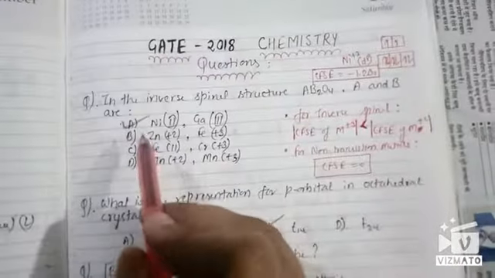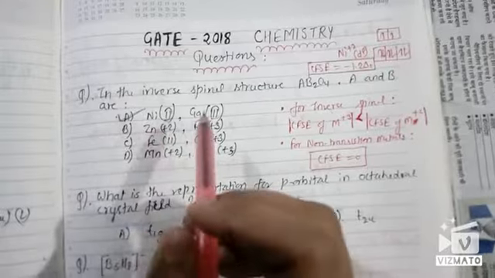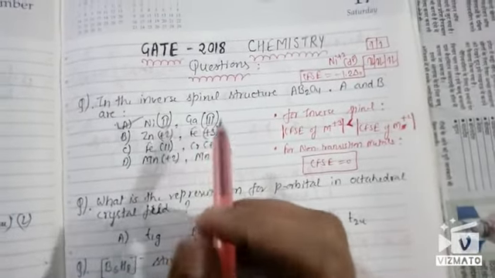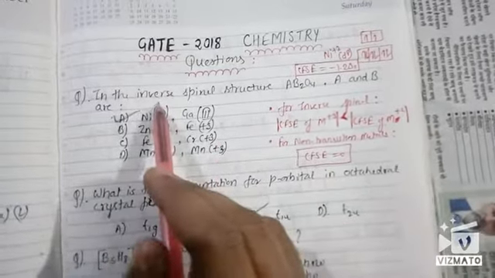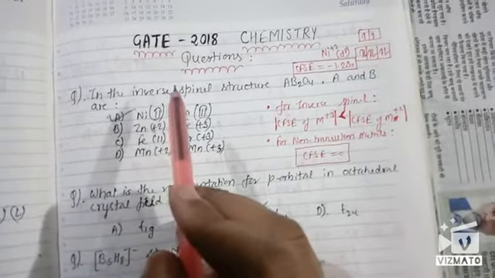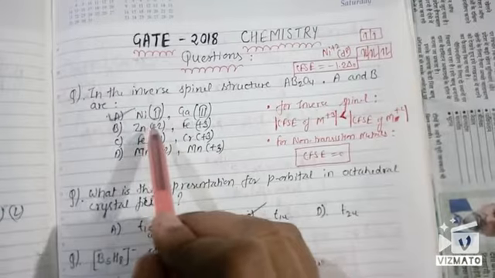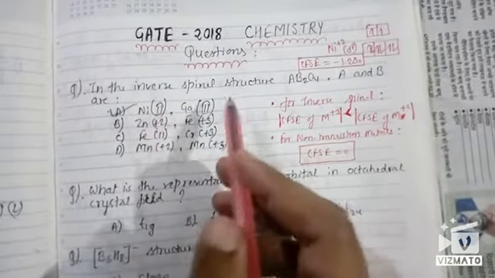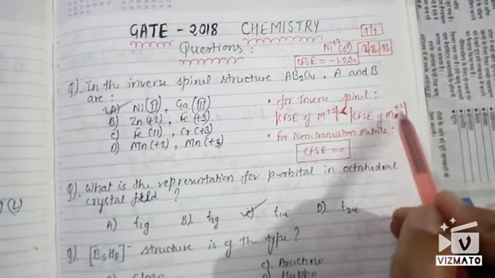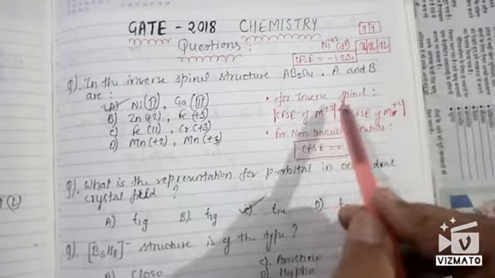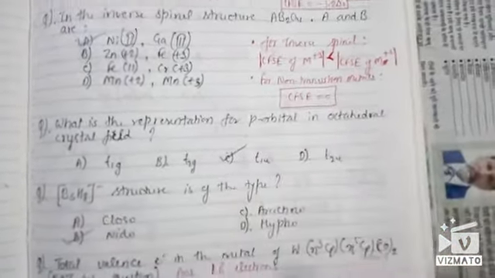For this, the correct answer was option A, because this is a non-transition metal. For non-transition metals, CFSE is always taken to be 0. For inverse spinels, the CFSE for the metal in the +2 oxidation state should be higher. For normal spinels, the reverse happens.